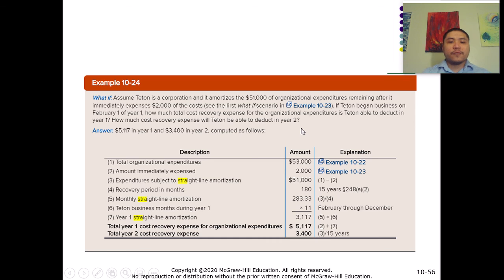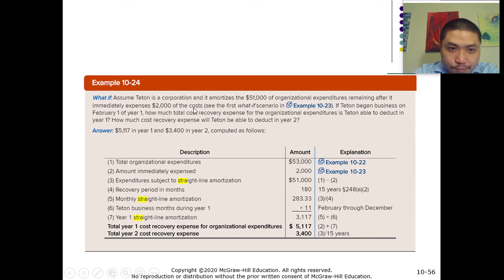Right. So first, because this business can still immediately expense some of the expenditure, we need to take out that amount from the basis, right?